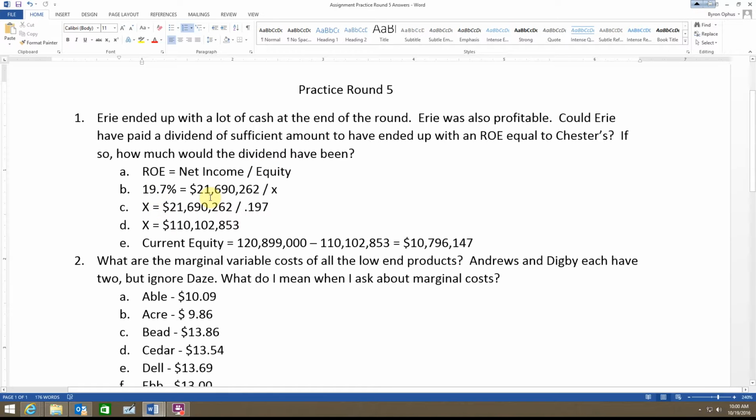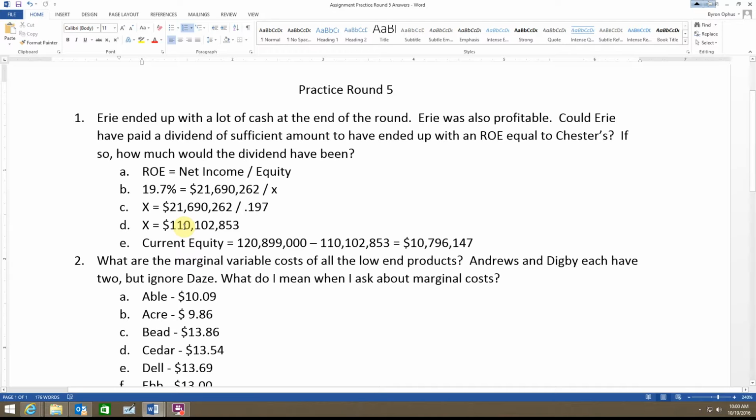Well, the magic of algebra is that we manipulate these numbers a little bit. First we multiply both sides by the equity, and then we divide both sides by 19.7, and so we end up with 21 million divided by 0.197, and we end up with what the equity would have had to come down to.